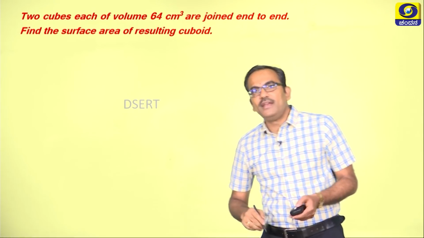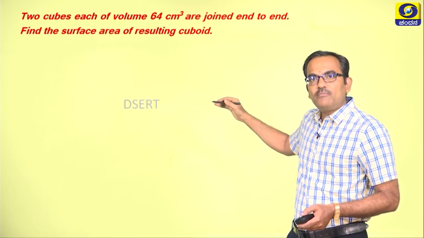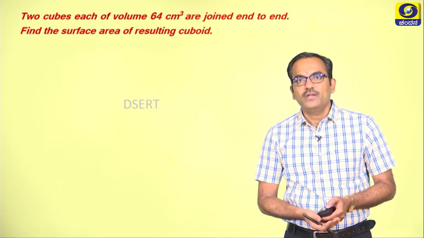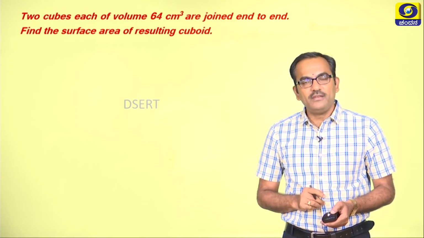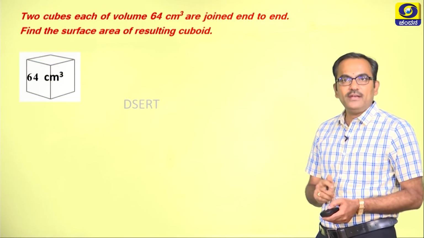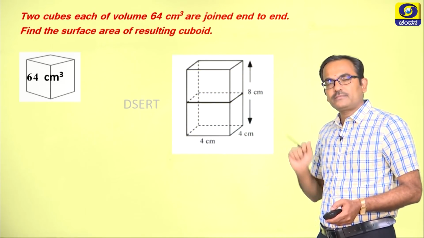Had it been given as resulting solid, then this question would have been in the higher level category. Okay. Now since cuboid has already been given, let us try to draw two diagrams wherein one is the cube and the other one is the cuboid.